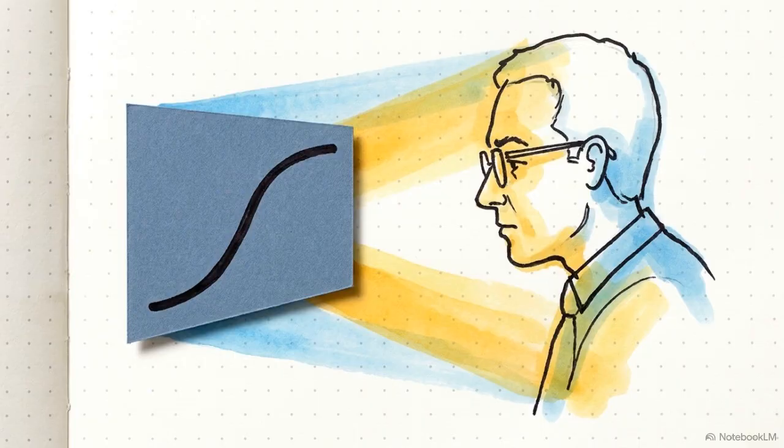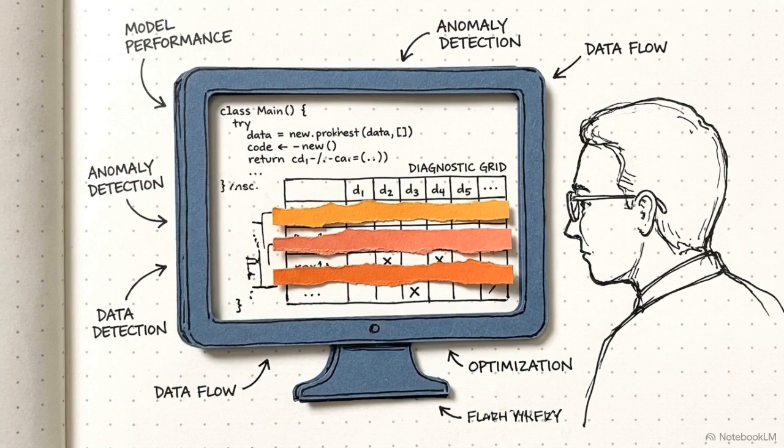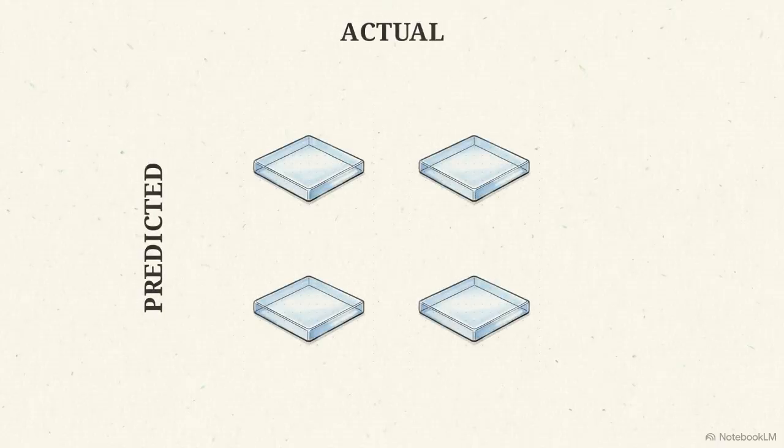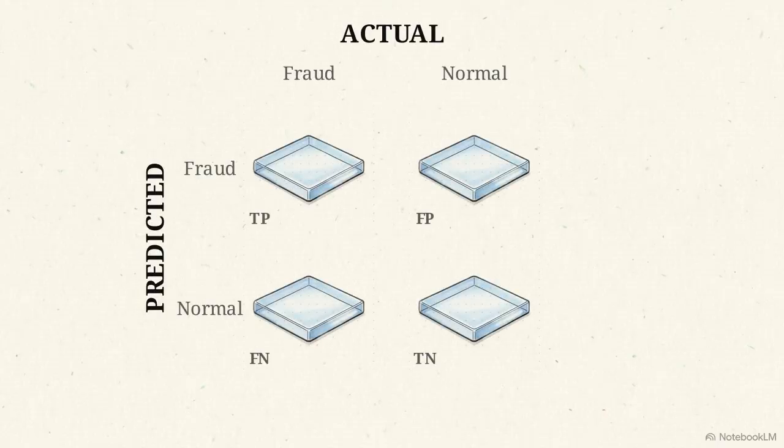With the probability boundary drawn, simple accuracy no longer tells the full story. We have to adopt a new framework to expose exactly how the machine is failing. Here we have a confusion matrix. It breaks down algorithmic errors into 4 distinct quadrants, mapping what the model predicted against what actually happened.